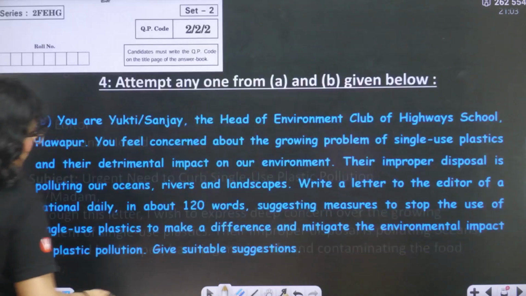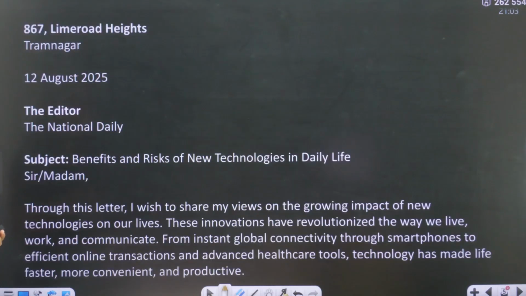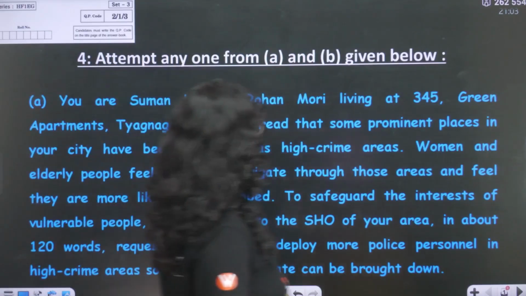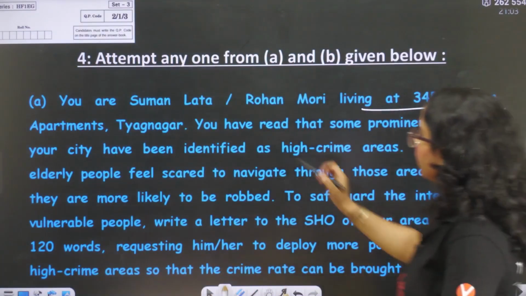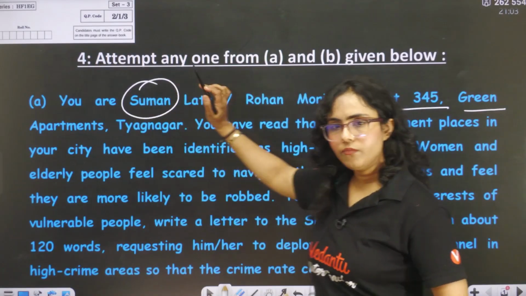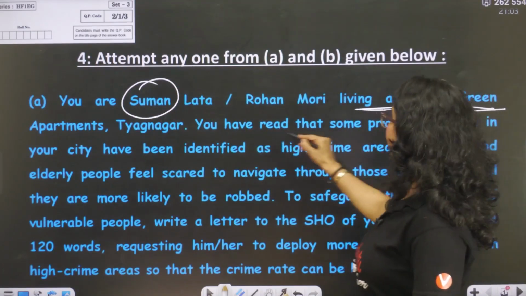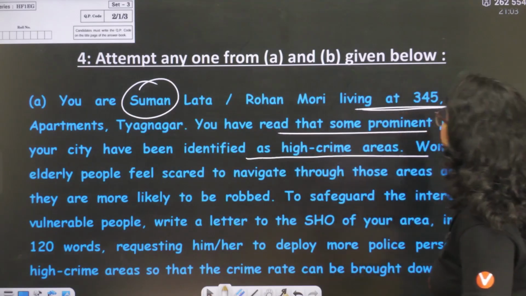So okay, let's move to another question. This is your previous year question. Let's read. You are Suman Lata Rohan Mori, living at 345 Green Apartments, Tyagnagar. So here they have given your name, and obviously your address. You have read that some prominent places in your city have been identified as high crime areas.